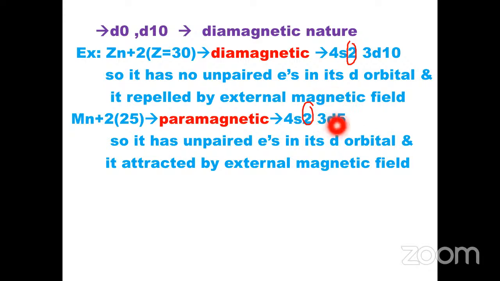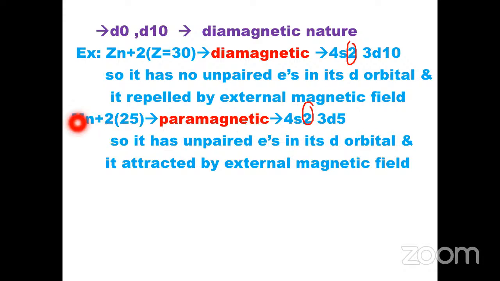Whenever an external magnetic field is applied to this Mn plus 2 substance, it is attracted by the external magnetic field. Whenever a substance is attracted by an external magnetic field, it is a paramagnetic substance.